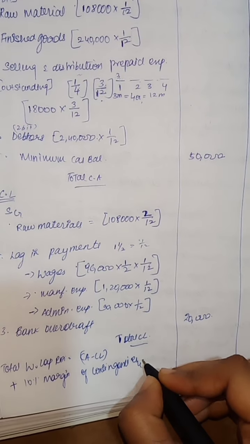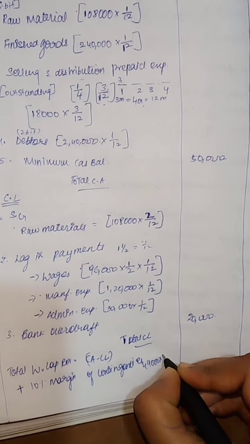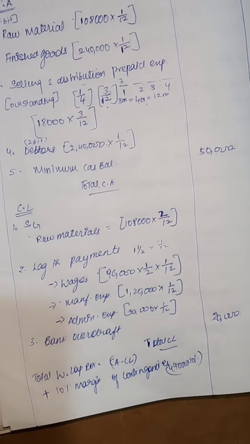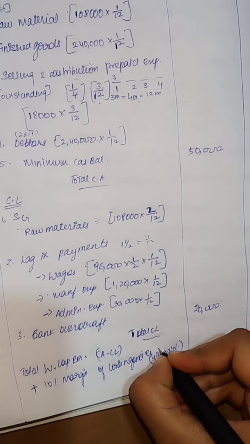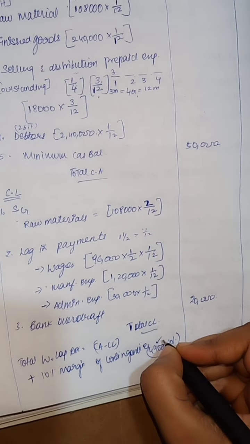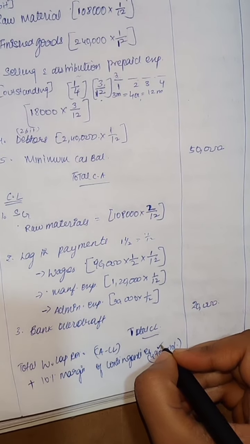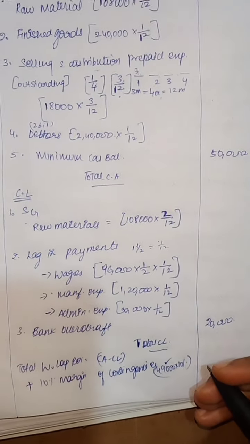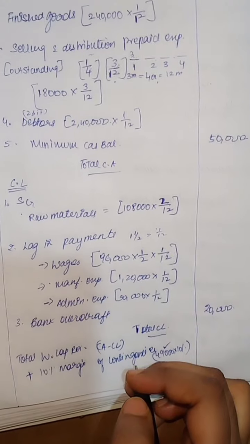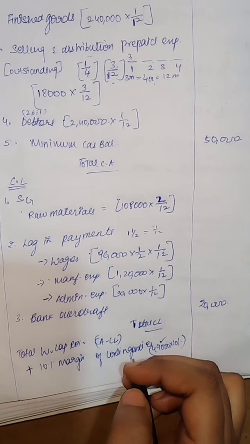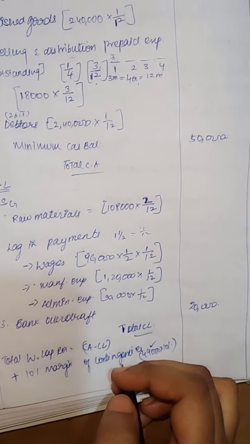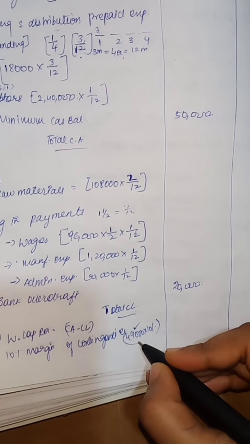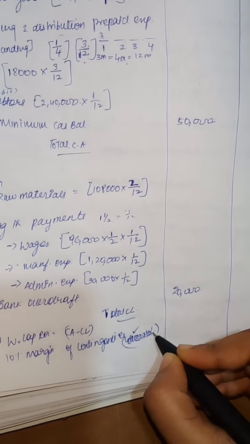49,000 into 10%. Why 49,000? I already calculated total working capital. I don't know the correct value, but cross check, guys. I just calculated roughly.